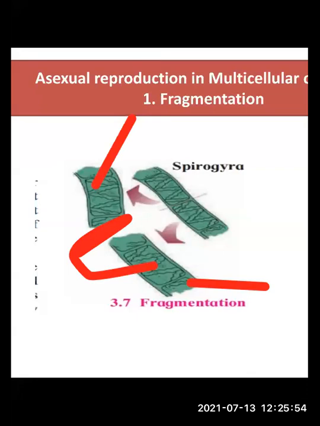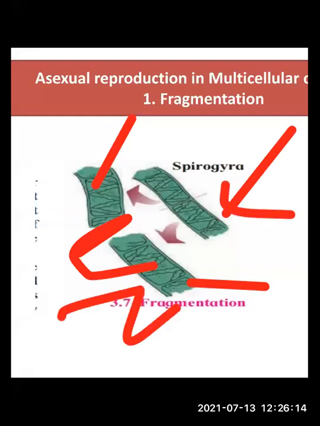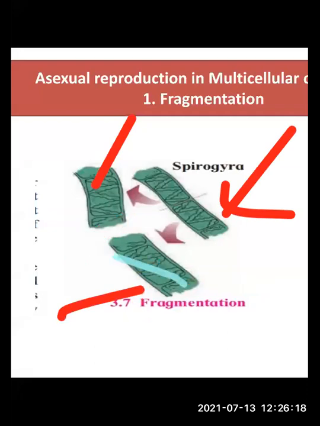Here we can see only two fragments, but it can break into many fragments, and each fragment will start to live as an independent living organism. So one Spirogyra has broken into two fragments.